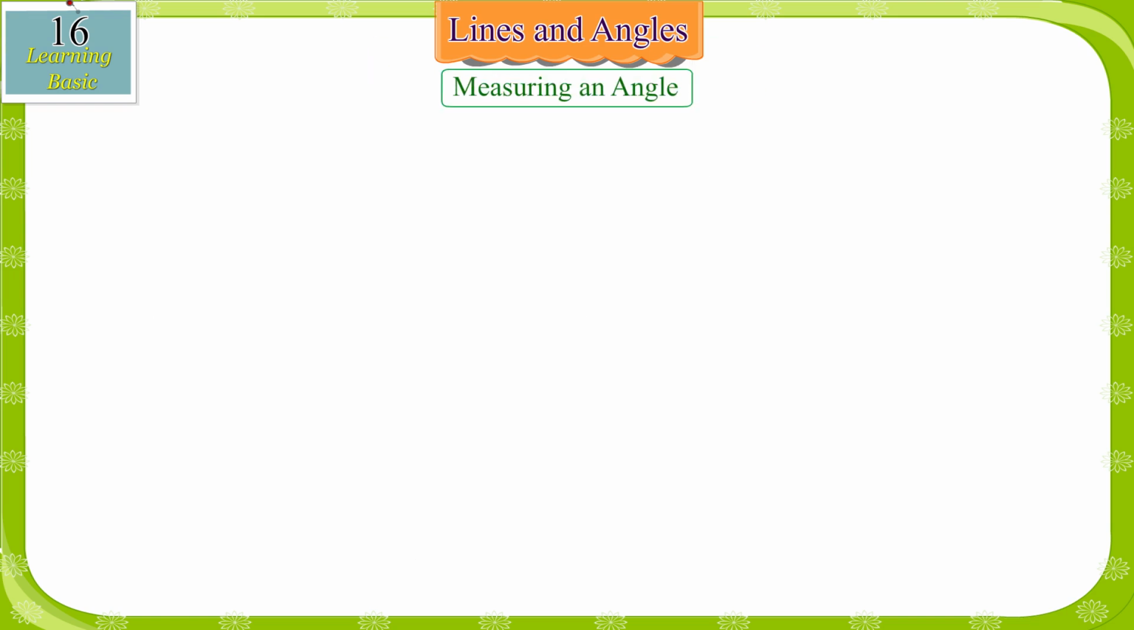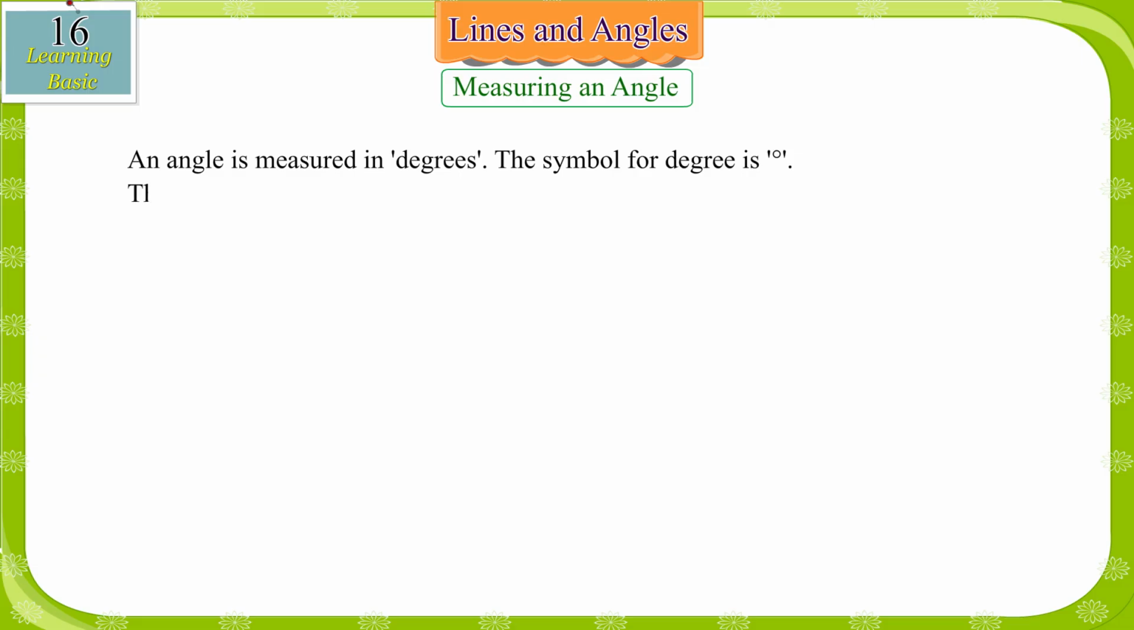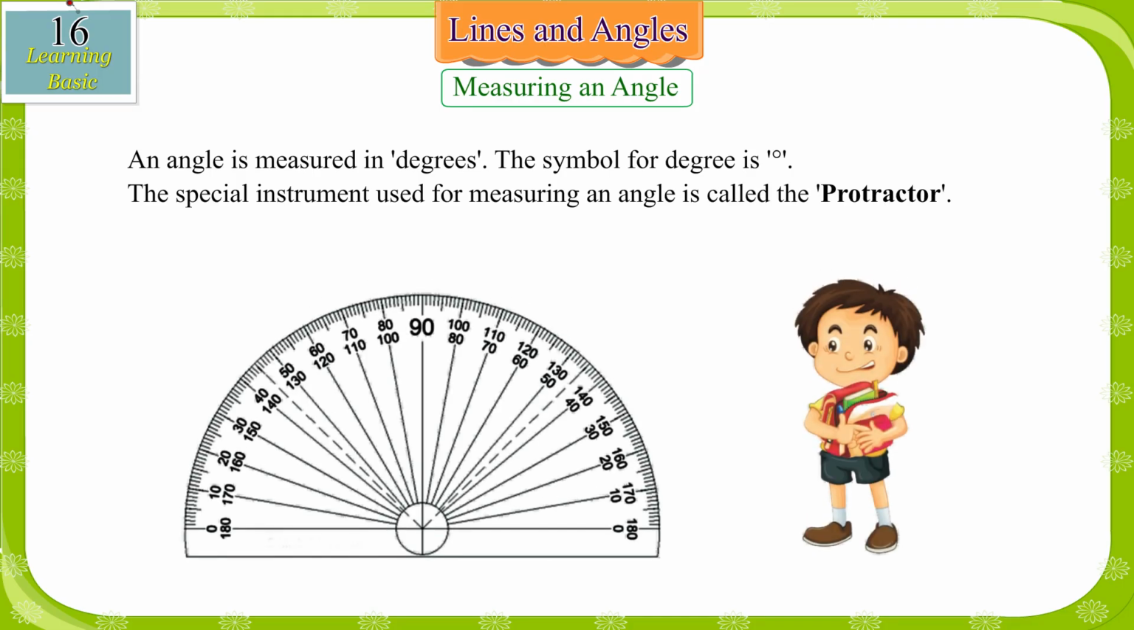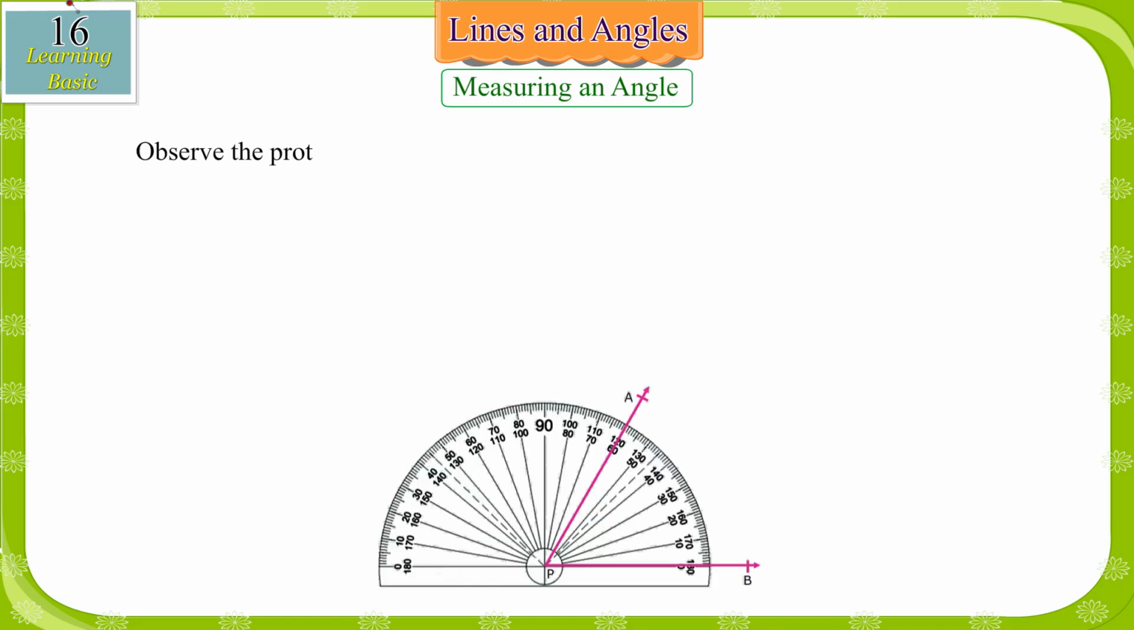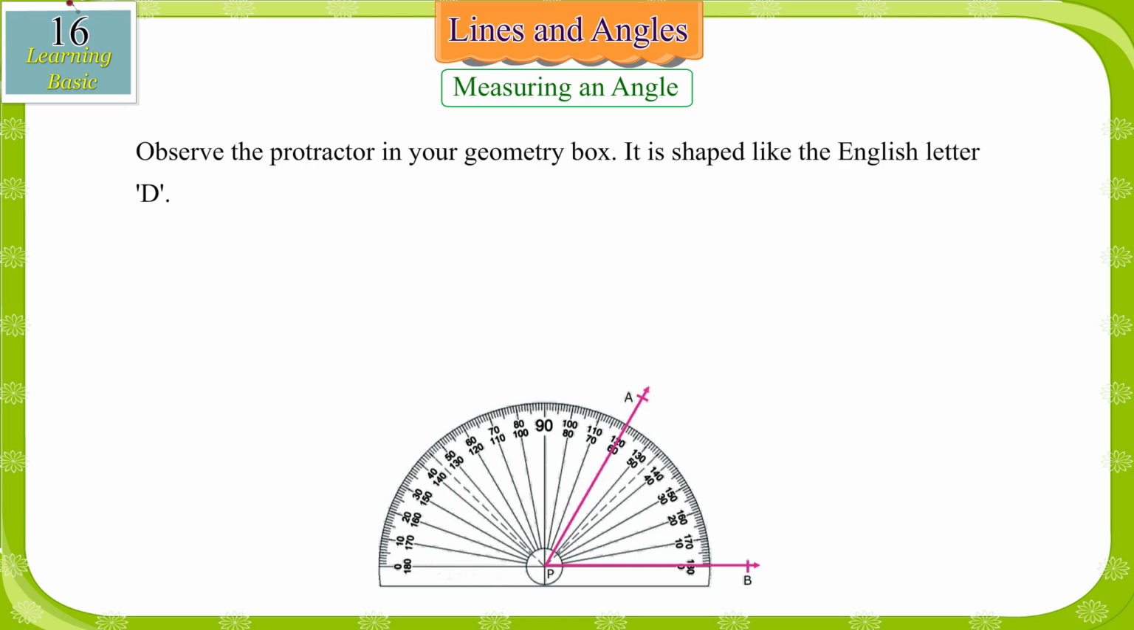Measuring an angle. An angle is measured in degrees. The symbol for degrees is the degree sign. The special instrument used for measuring an angle is called the protractor. It is a part of the geometrical instruments in a student's geometry box. Observe the protractor in your geometry box. It is shaped like the English letter D.